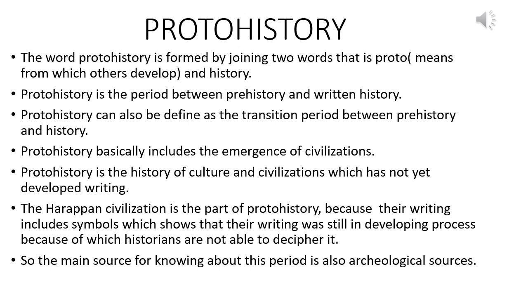Fourth point, protohistory basically includes the emergence of civilizations. Protohistory is the history of culture and civilization which has not yet developed writing. The Harappan civilization, we all are aware of the Harappan civilization, is part of protohistory because their writing includes symbols. They were using symbols at that time, not proper characters or alphabets.